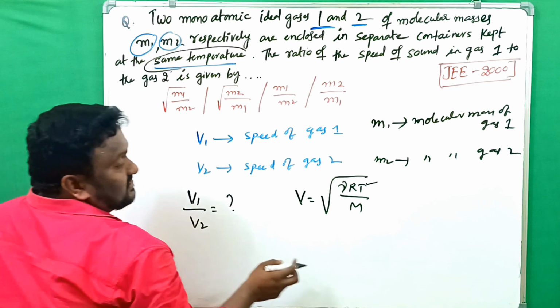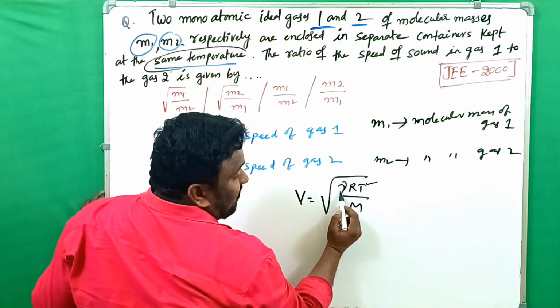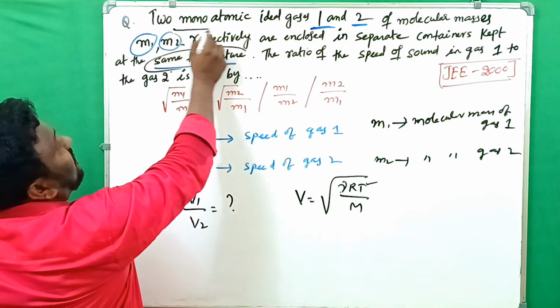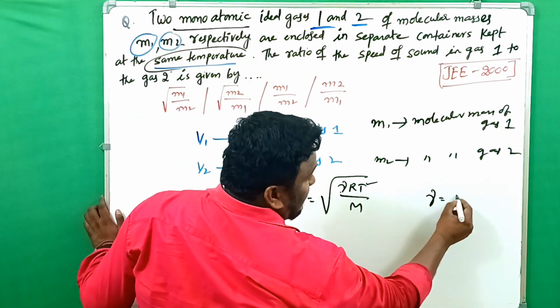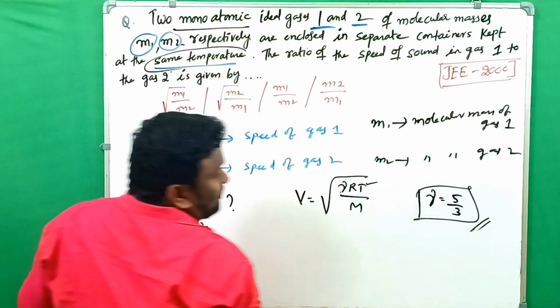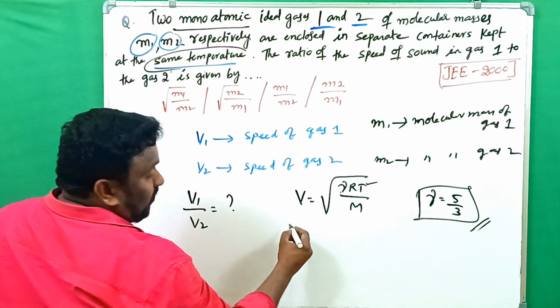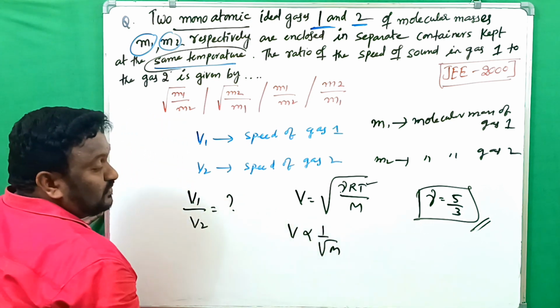Same temperature. T is same for both, and here now R is the constant and gamma. Both are here monoatomic gases. For monoatomic gases, gamma value is 5 by 3. So it is constant here. Then what did here? V is proportional to under root of 1 by M.